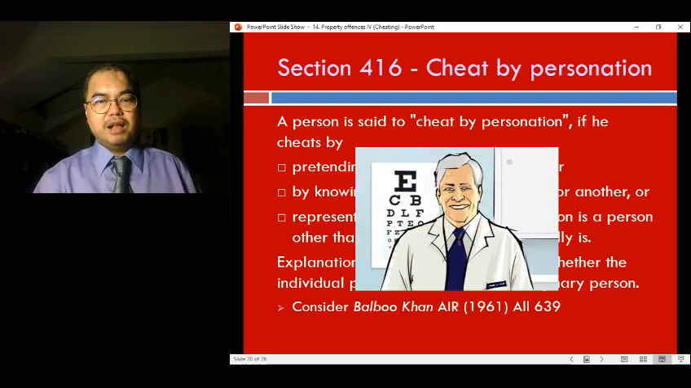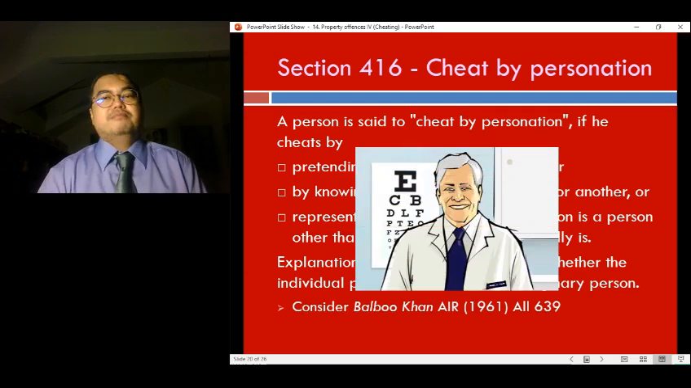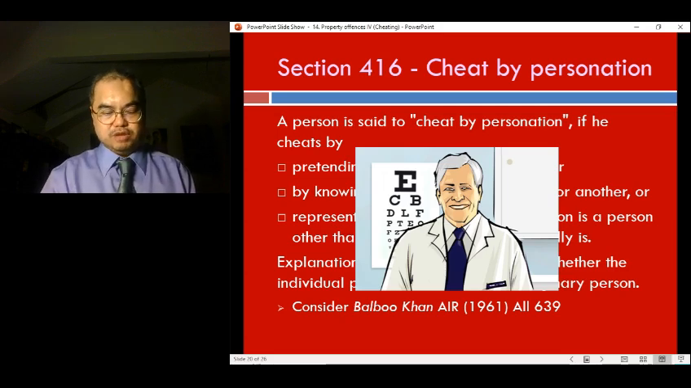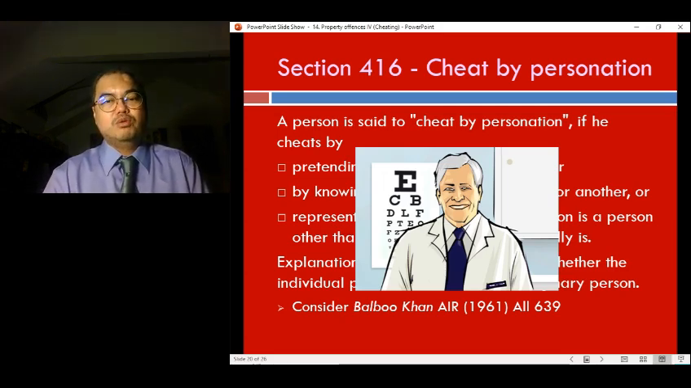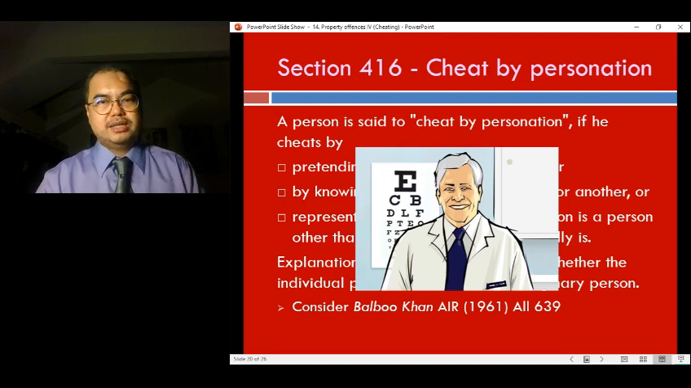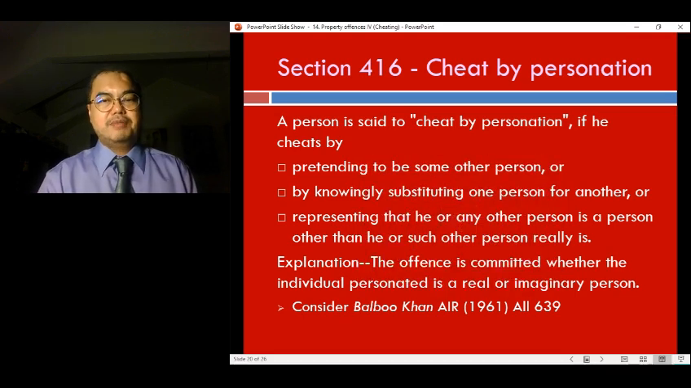Now, the case of Balbu Khan, this is an Indian case where the person deceived the victim into believing that he was an eye specialist, right? And he caused the victim to actually allow him to carry out a surgery on his son. Now, unfortunately, in this case, the son was the one who suffered the damage. Right? The son was the one who suffered the damage.